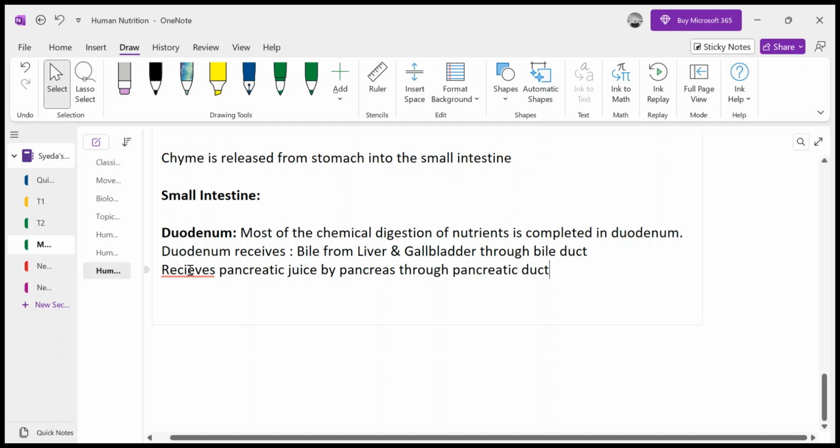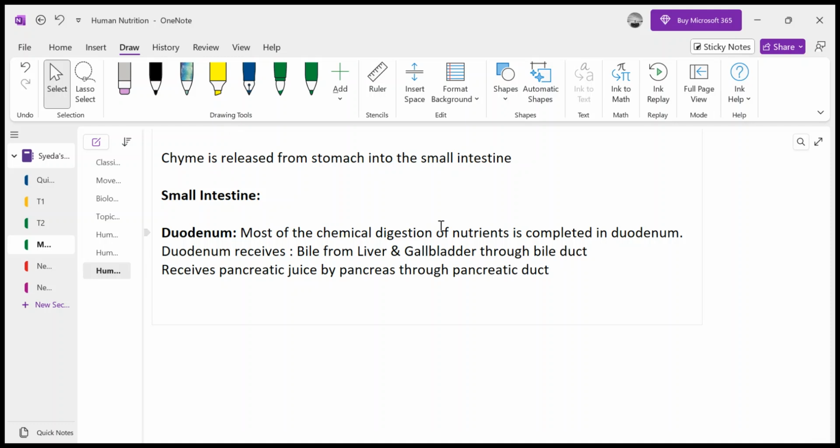All right. Now in duodenum, most of the chemical digestion of nutrient is completed. The food is passing, right? The food does not stay in duodenum. It just, with the help of the peristalsis, keeps on moving.